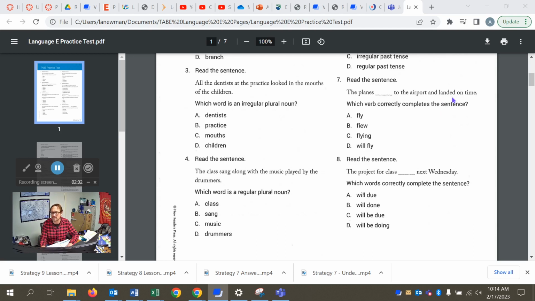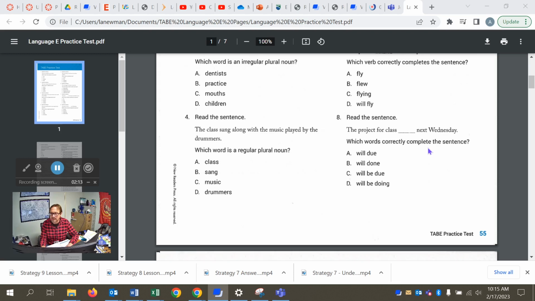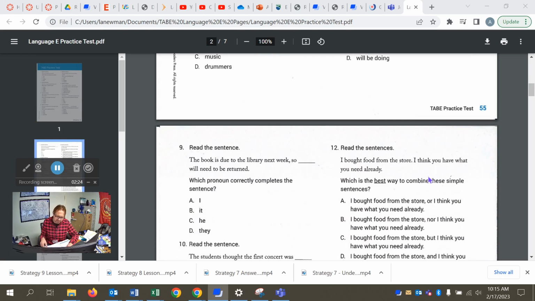We need to match landed, which is a regular past tense, but flew will be irregular, but in both cases it's past tense, so they match and are consistent. All right, number 8, which words correctly complete the sentence? And it's C, will be, and this is future tense of the verb be. They will be. All right.